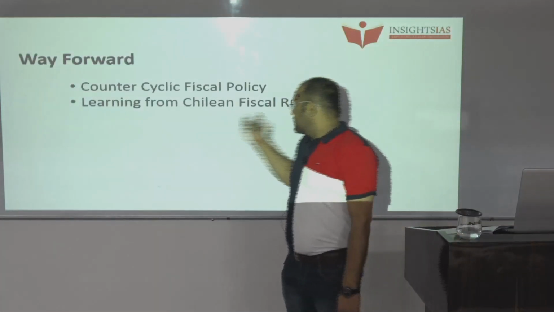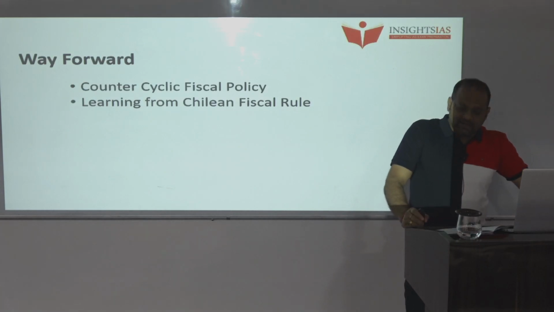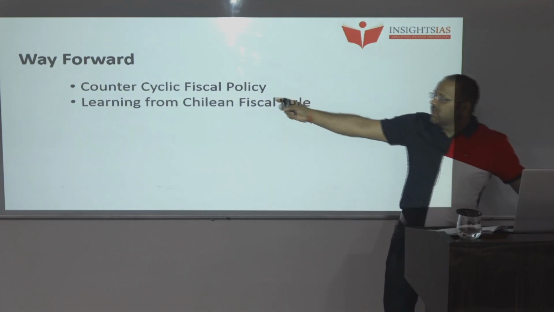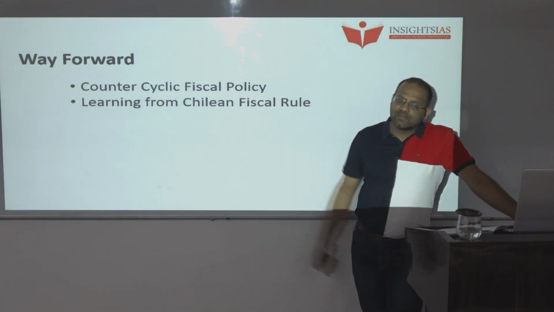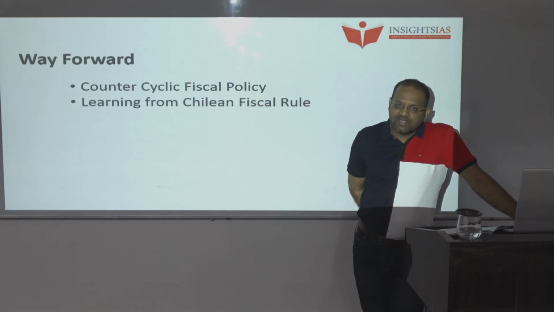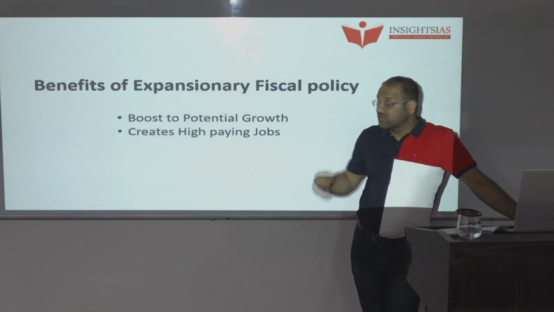Taking the help of this evidence, that is, learning from the Chilean fiscal rule of the structural surplus rule of keeping a surplus of 1% of GDP every year, the survey is making the point that India should also adopt counter-cyclic fiscal policy during recession time. That is the time which we are facing now.